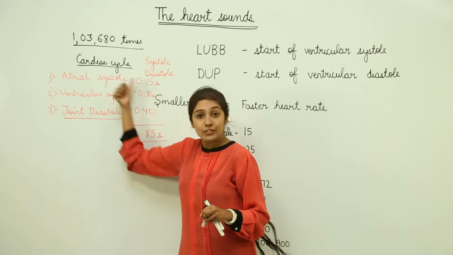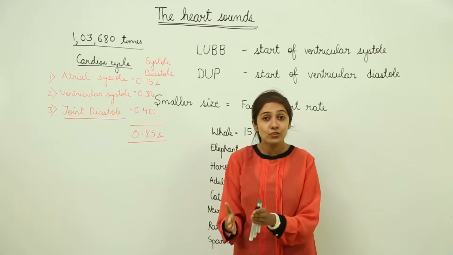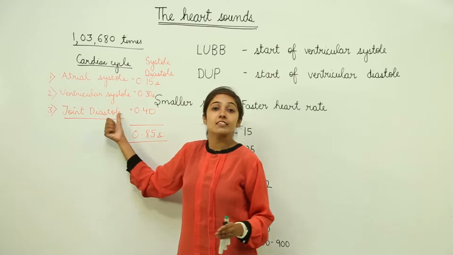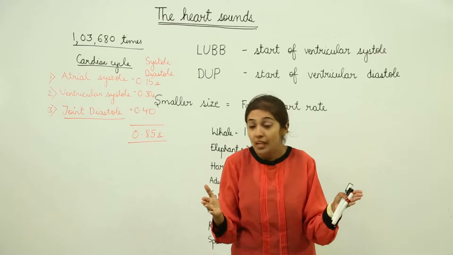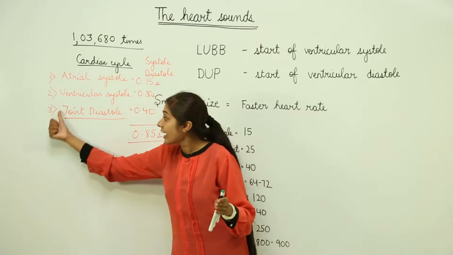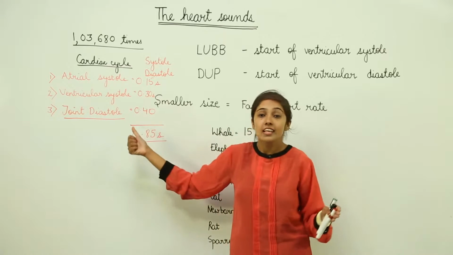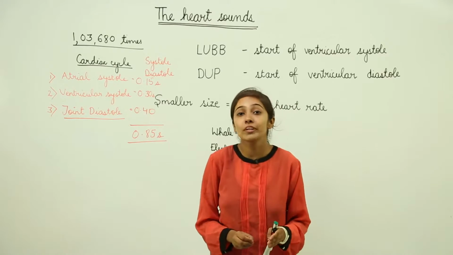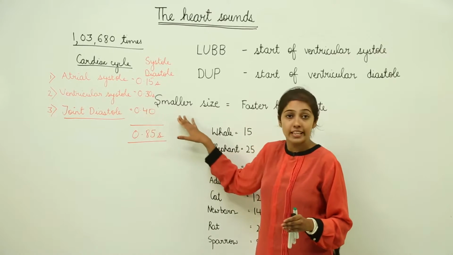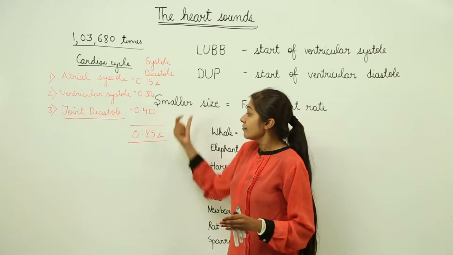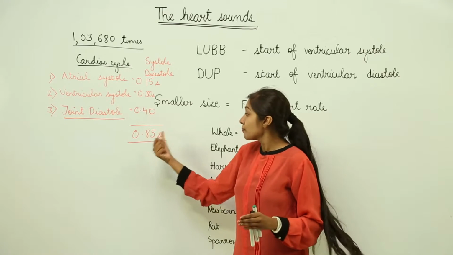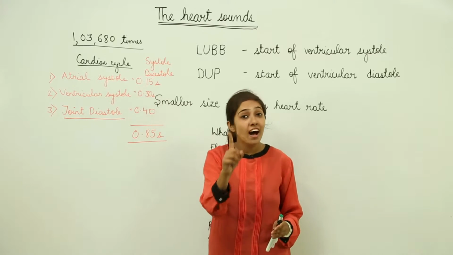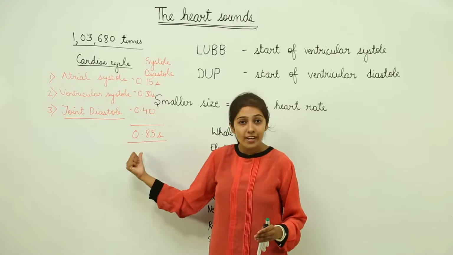And then we have joint diastole. Remember, diastole means relaxation, expansion. We call it joint diastole because both the atria and the ventricles relax simultaneously for a short period of time, like 0.40 seconds. Overall, the cardiac cycle lasts for 0.85 seconds in human beings. This accounts for one heartbeat.